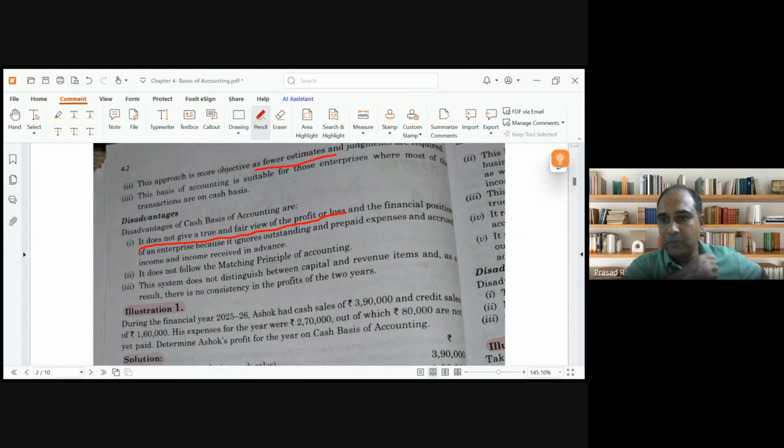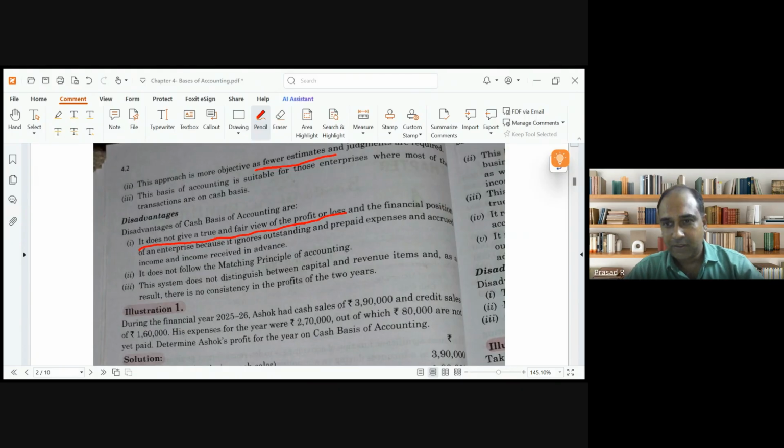Clear? So what happens is my profit and loss account will never show me a correct picture, because I don't have profit for 12 months. Some part of the sale belongs to previous year, some part belongs to this year, some part belongs to next year. I cannot get a correct picture of my profit and loss account when I follow cash basis of accounting. But in accrual basis of accounting, income is always for 12 months, expense is also always for 12 months. It gives me a correct picture of profit or loss.